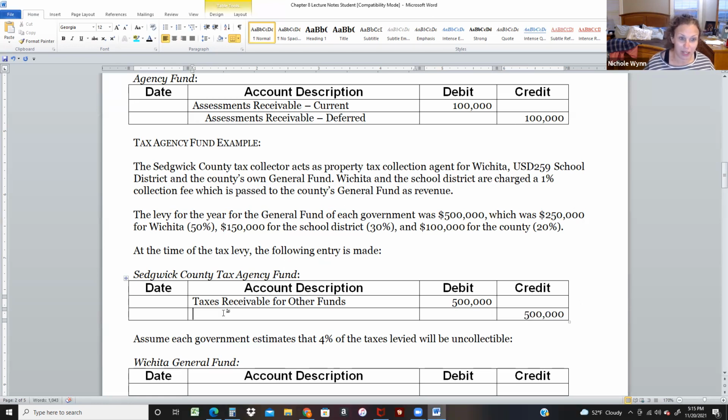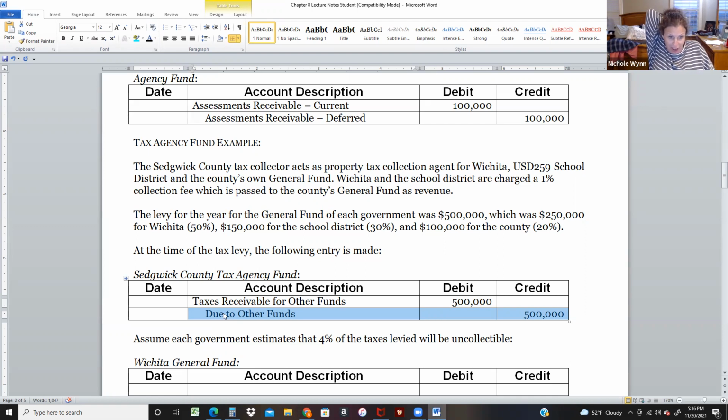And then when we collect that money, we're going to have to give it away. So we'll do due to other funds. Basically we have an asset and a liability. We're going to collect 500,000, and then we're going to give it to the city of Wichita. The county gets some, and the county general fund gets some. And so we're going to give it to the general fund of the county, and the USD 259 gets some. Assume that each government estimates that 4% will be uncollectible.